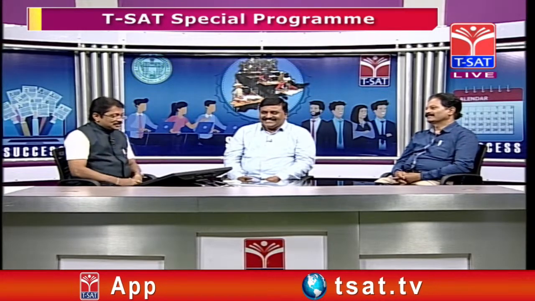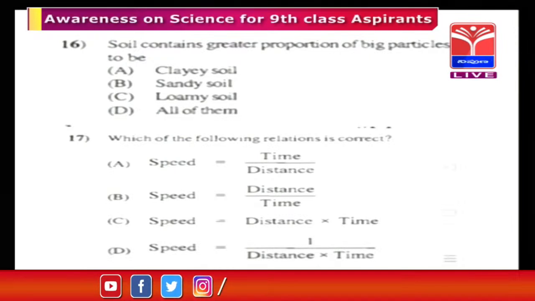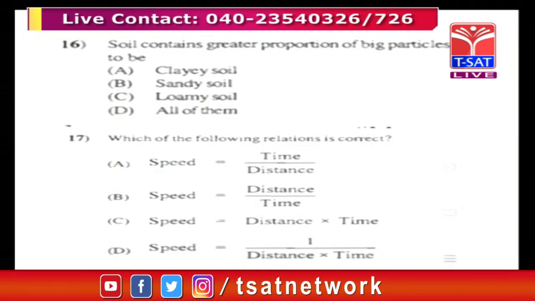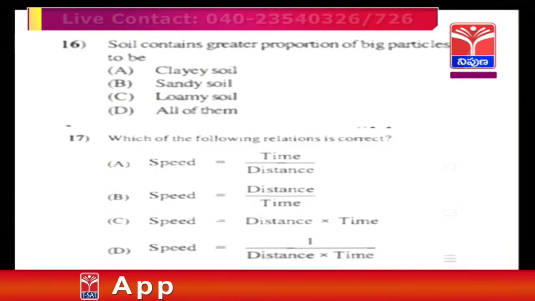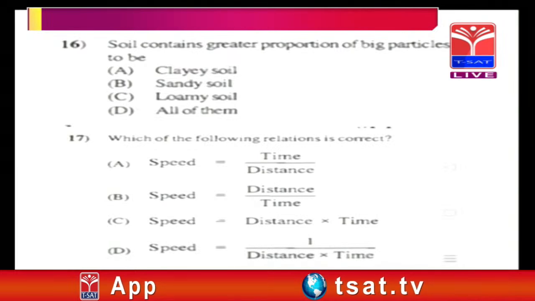Now we are going to shift to the next one. Soil contains a greater proportion of big particles, to be. Here are the four options: clayey soil, sandy soil, loamy soil, and all of them.